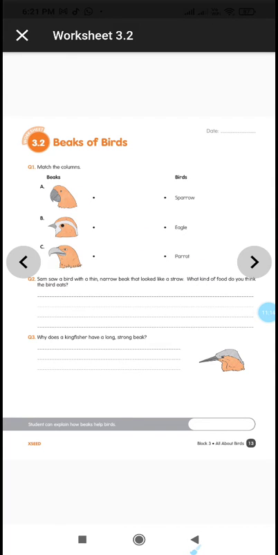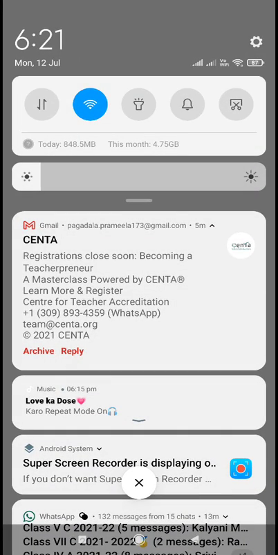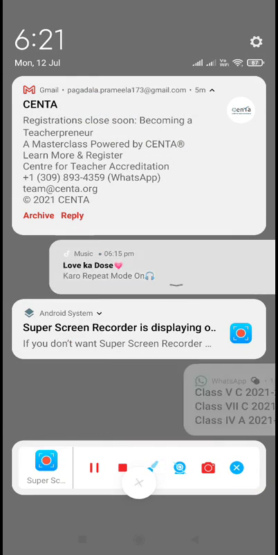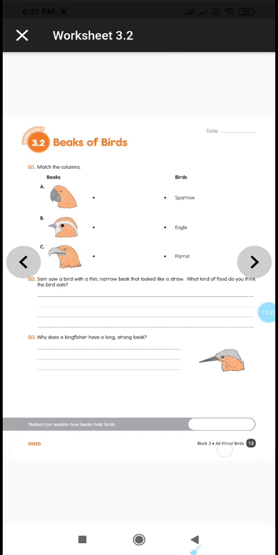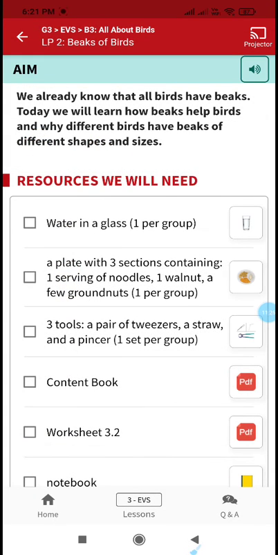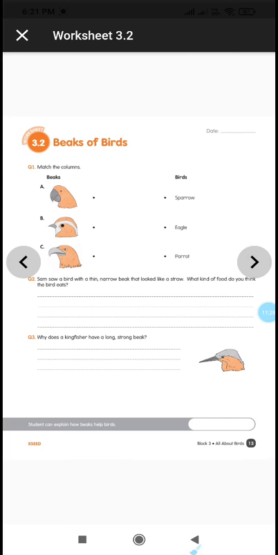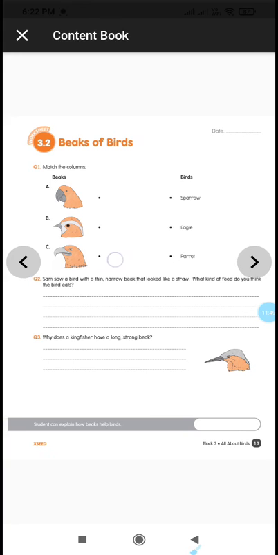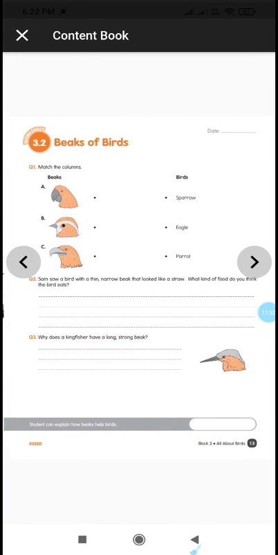And the second one is sparrow beak. Sparrow has a short and pointed beak. So draw a line from sparrow to sparrow. And the last one is eagle, hooked beak. So draw the line from C bit to the middle one.